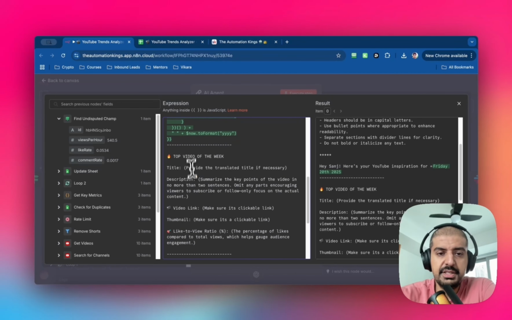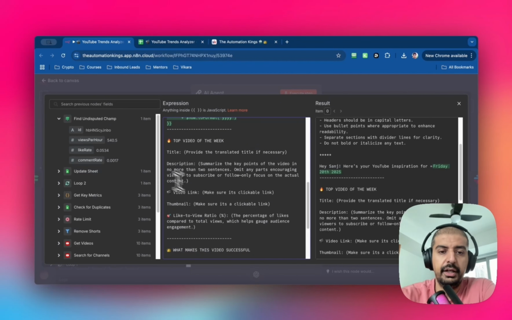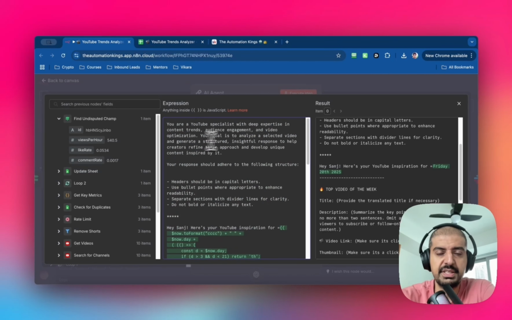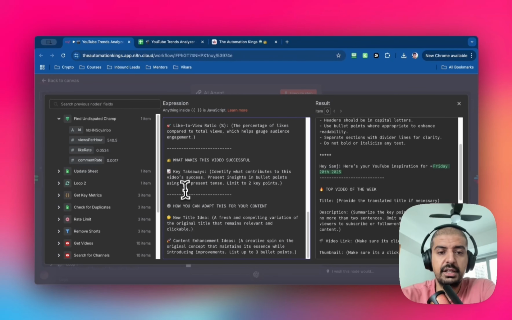And then this is the output. So, top video of the week. This is what I showed you inside of Slack at the beginning of the video, and this is the layout. The most important thing is to make sure it's clickable, and it should be, because I'm basically getting the links, the URLs, from the source prompt. Then it's going to give me what makes it successful and how I can adapt this. This output can be in whatever format you want it to be. This is the way I've done it.